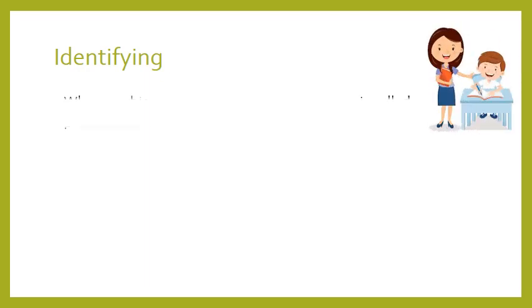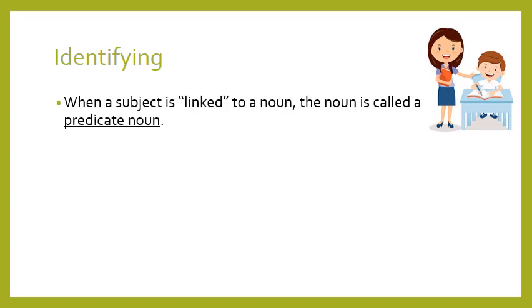Okay, more explanation about identifying. When the subject is linked to a noun, so when the linking verb is followed by a noun and this noun talks about the subject, what do we call this noun? Predicate noun. You would say, why do we call it predicate noun? Because this noun is found in the predicate part of the sentence and it is linked to the subject. So I call it predicate noun.